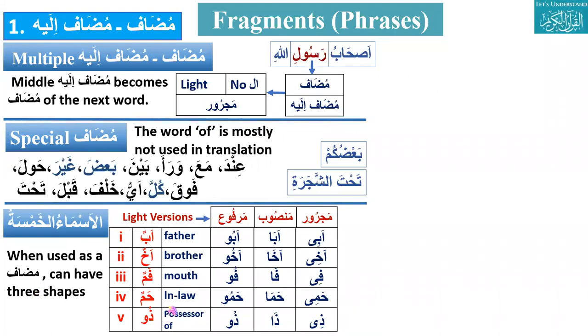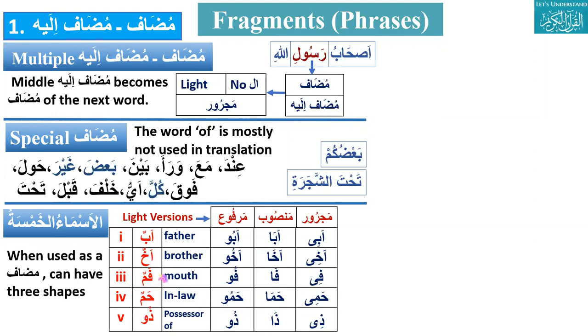When they are used as mudaf, they can have three shapes, like abun. It can be abu, aba, abi. Marfu is abu, mansub is aba, majroor is abi. Similarly akhun, brother. It has three shapes: akhu, akha, akhi. Akhu is marfu, mansub is akha, and majroor is akhi. Similarly zu, which is used a lot, meaning possessor of. It will be zu, za, zi. So these are the five nouns.